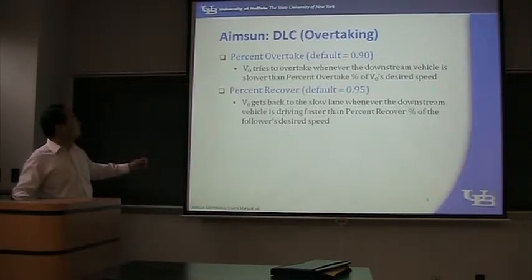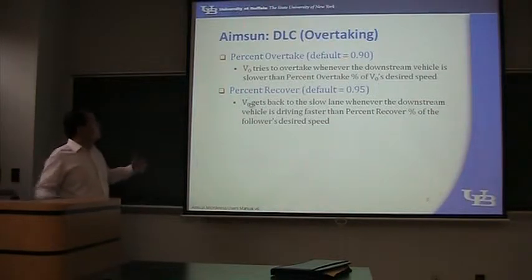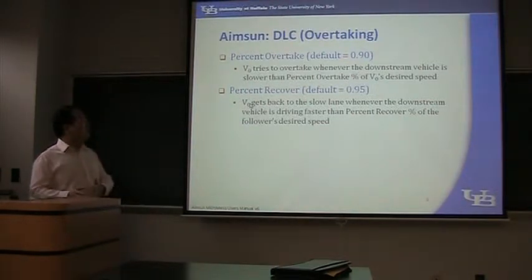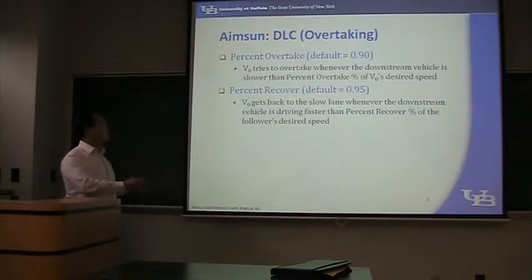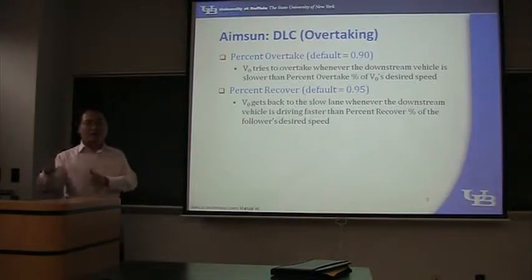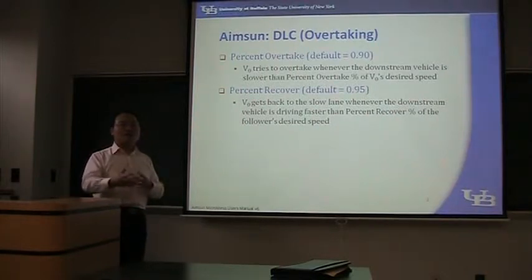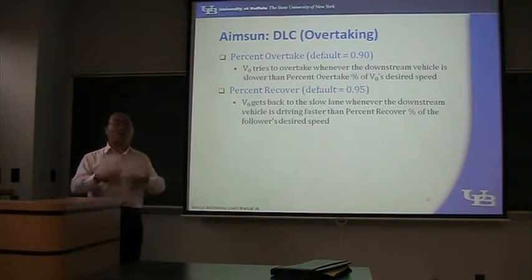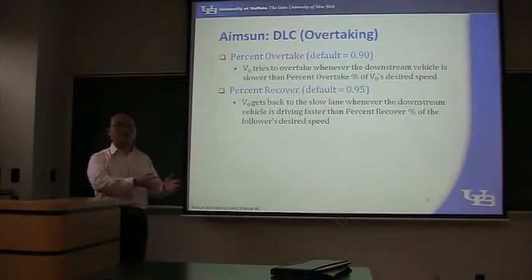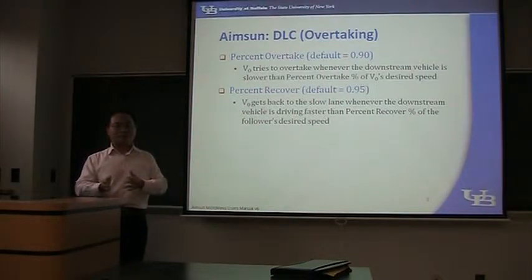Another parameter is called percent recover. This means the vehicle will get back to the slower lane when the downstream vehicle is driving faster than this percentage of its desired speed. So for example, I change to the faster lane, and I find that the vehicle ahead of me is traveling faster than 95% of my desired speed. Then I will switch back. I will realize that this lane is too fast. I will go back. Understand?